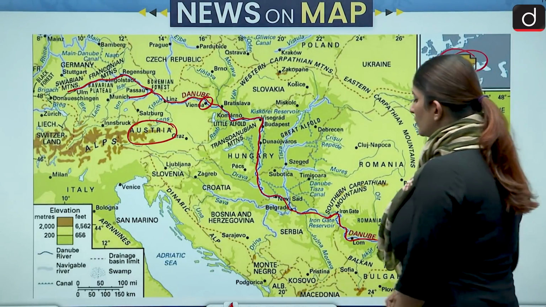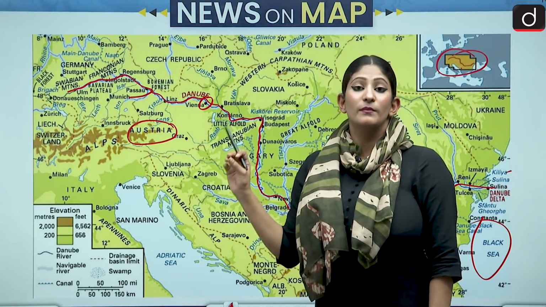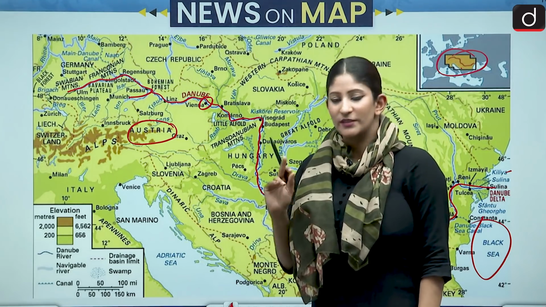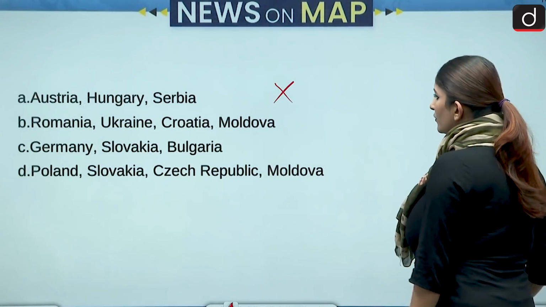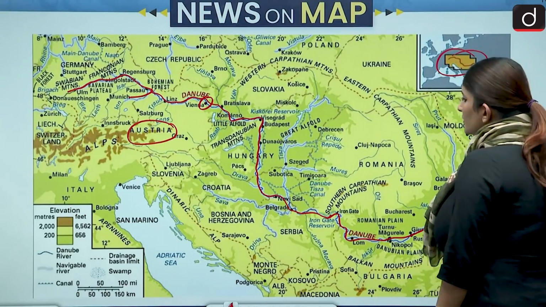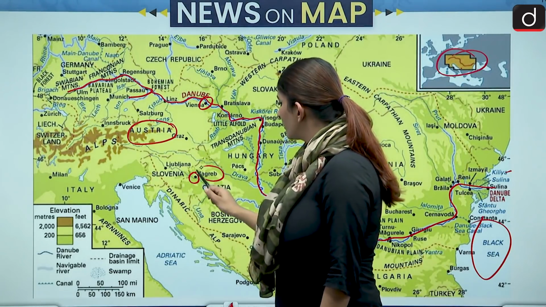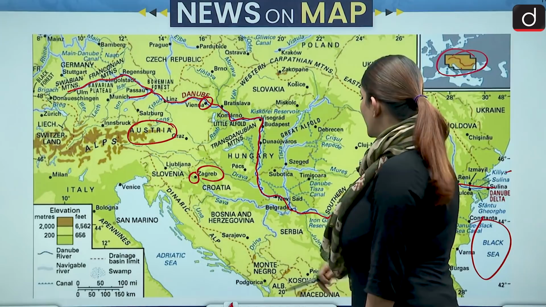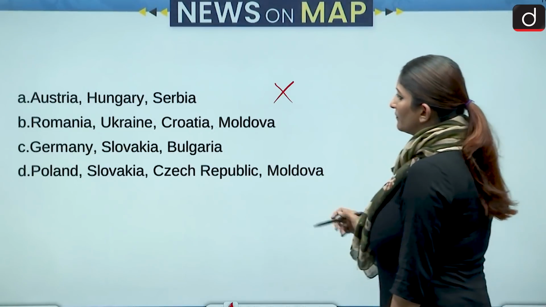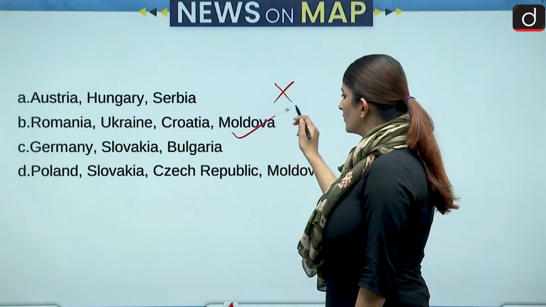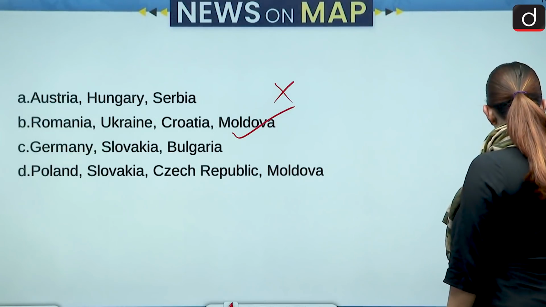Then we have Ukraine. Ukraine's capital is Kiev, which is not at the banks of Danube River, that is for sure. Then we have, next one was, of course, Romania, Croatia, Moldova. So you see, Croatia has its capital at Zagreb, which is also not at the banks of Danube. Then, as you see, we have our answer over here. Romania, Ukraine, Croatia and Moldova. These countries do not have their capitals at the banks of Danube River.